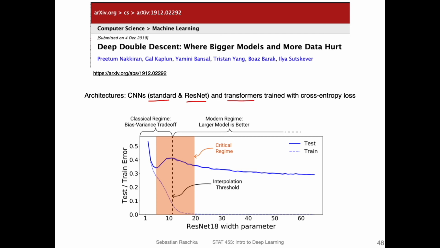I'm not sure if the insights here generalize to other models like recurrent neural networks and multi-layer perceptrons, because they haven't looked at those. But at least this was very interesting in the context of CNNs. All the models were also trained with a cross-entropy loss here. So there is this phenomenon of the double descent. What does that mean? What does a double descent mean?